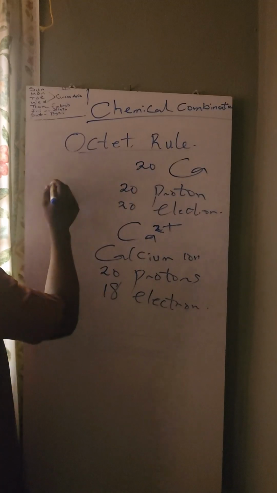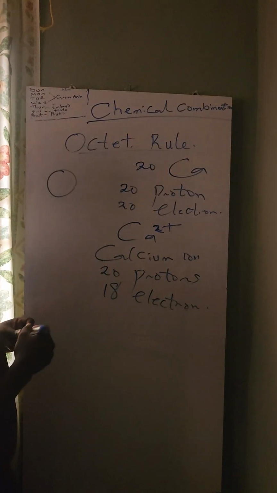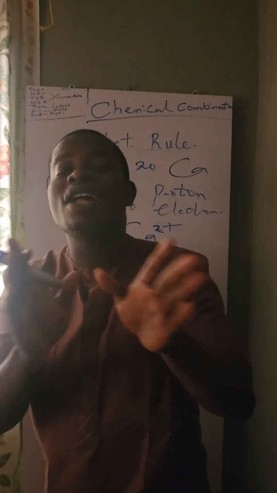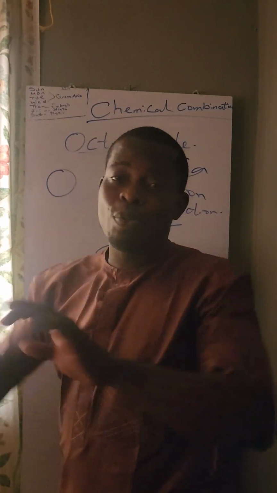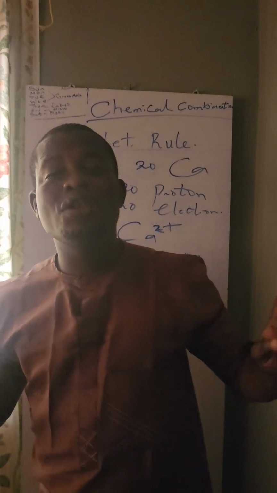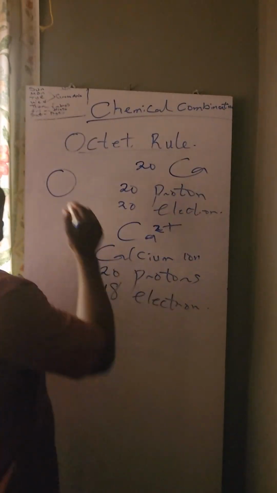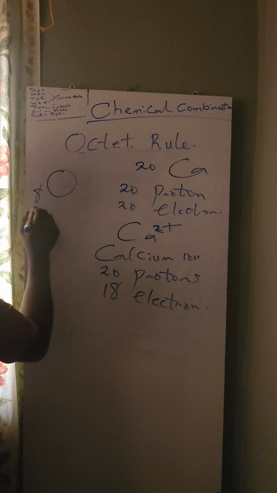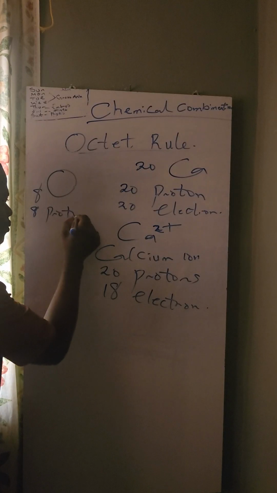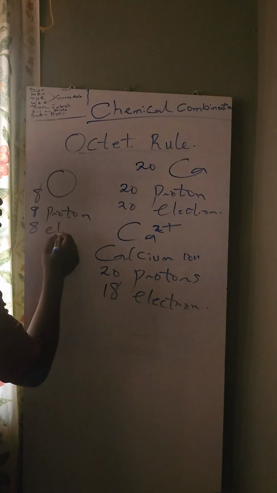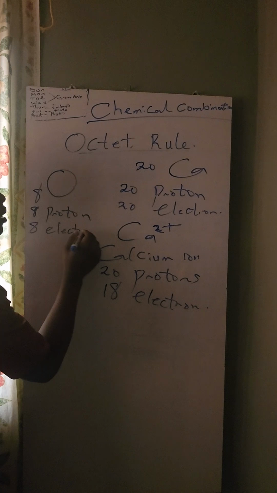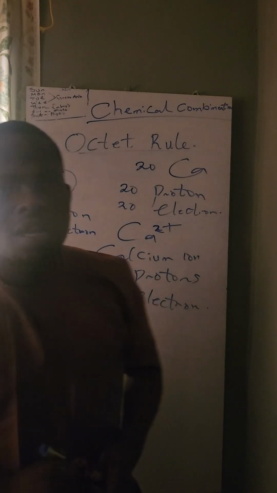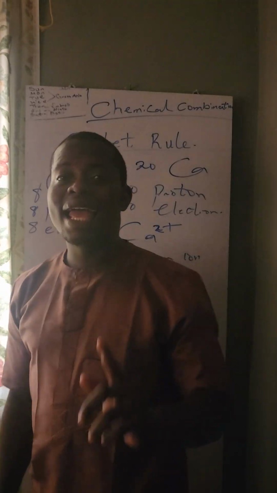Let's look at oxygen. This one is a neutral atom of oxygen. No plus, no minus. It's a neutral atom of oxygen. And oxygen is number 8. This means oxygen has 8 protons and 8 electrons. That's what oxygen has.